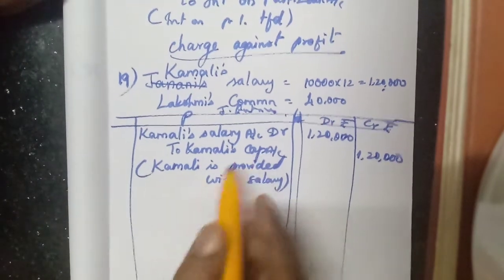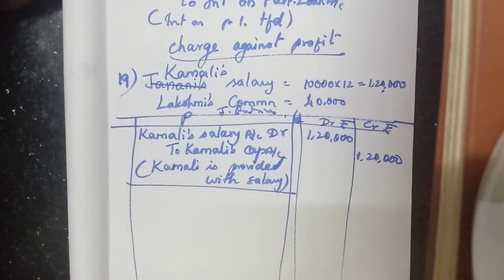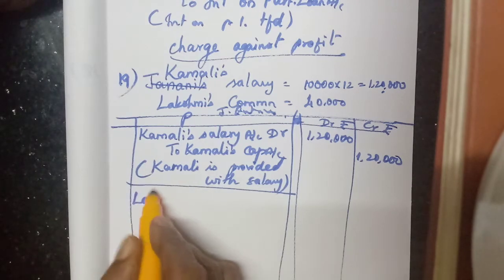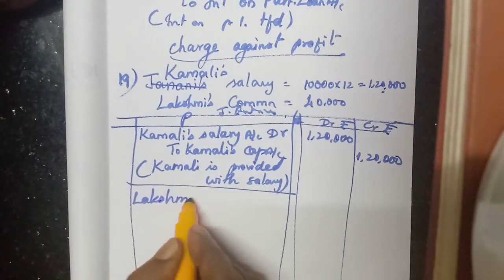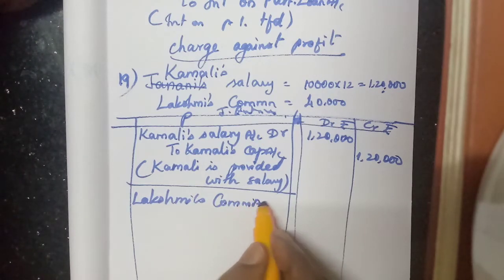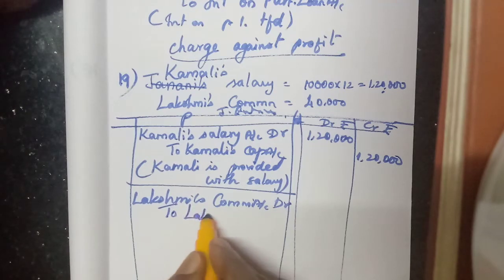Then draw a line. The next one: Lakshmi is allowed a commission. So Lakshmi's commission account debit, to Lakshmi's capital account.